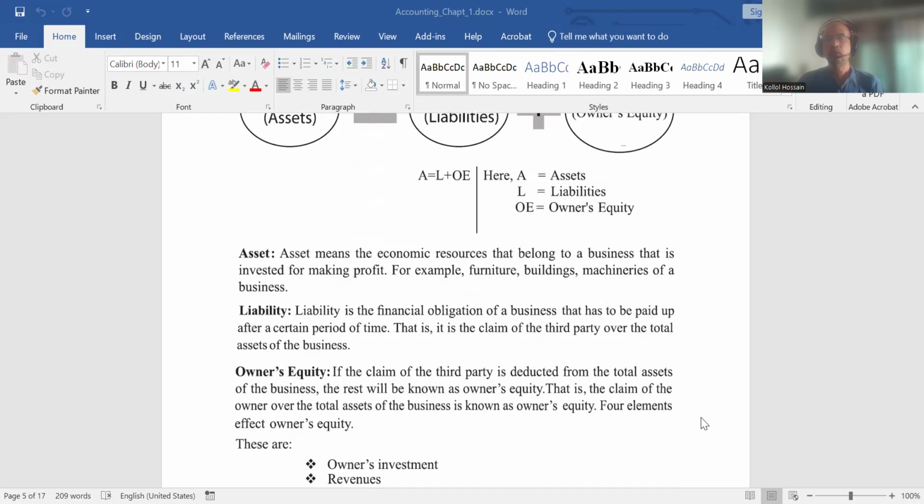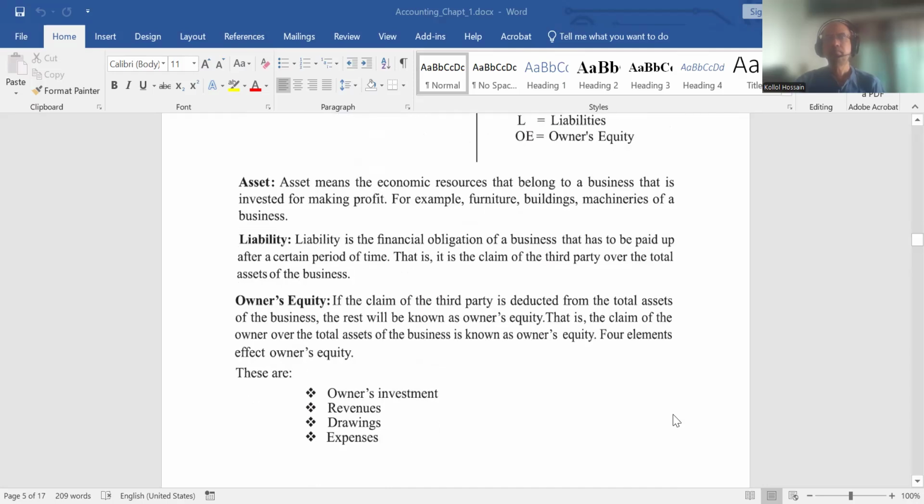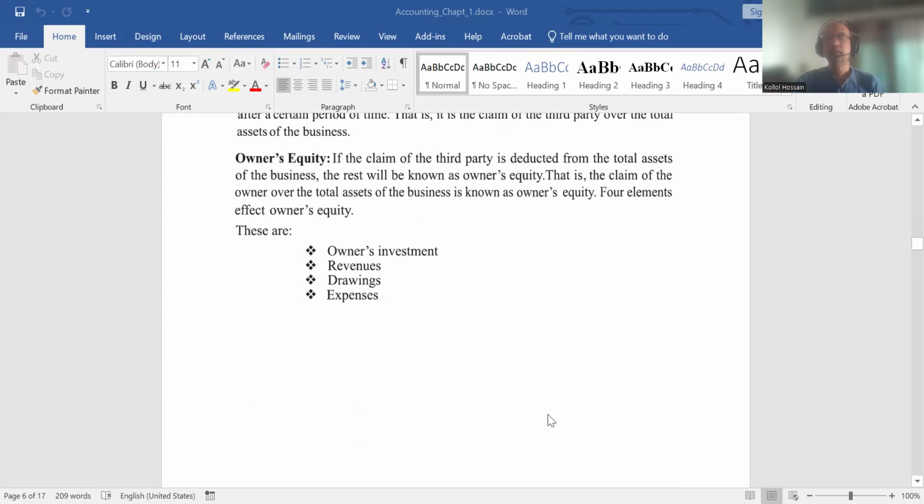So, owner's equity is that portion which actually comes from the owners initially and builds up through business operation in the form of profit gradually. Here, the owner's equity is related to the owner's investment, that is, how much owners invested in the business in the form of capital or common equity or common stock.